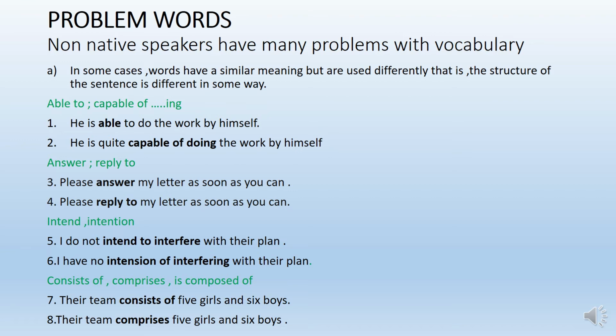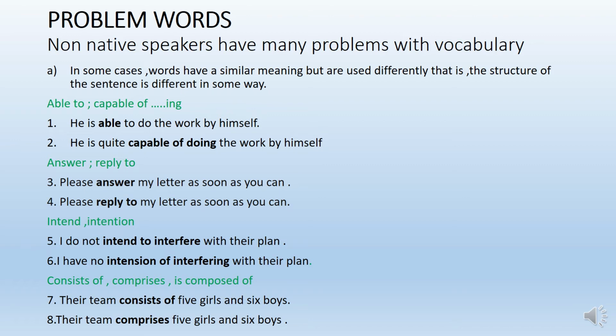Then intend and intention. I do not intend to interfere with their plan. I have no intention of interfering with their plan. I do not intend to interfere means I don't intend to. The second one, I have no intention, is because I don't like it. The meaning is a little different from the first one.